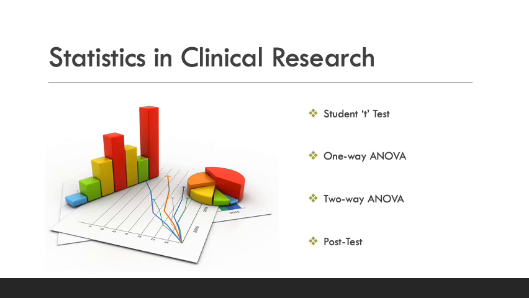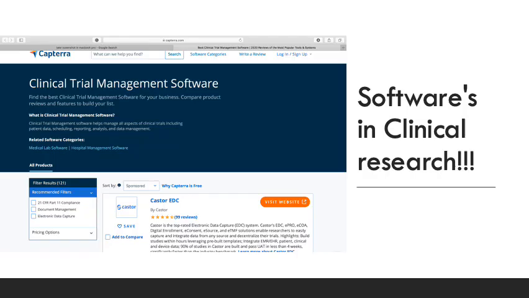Statistics in clinical research: these are the different tests, different statistical measures we can utilize in clinical research. For example, the student t-test, which was given by the scientist Gosset, one-way ANOVA, two-way ANOVA and different post-tests.